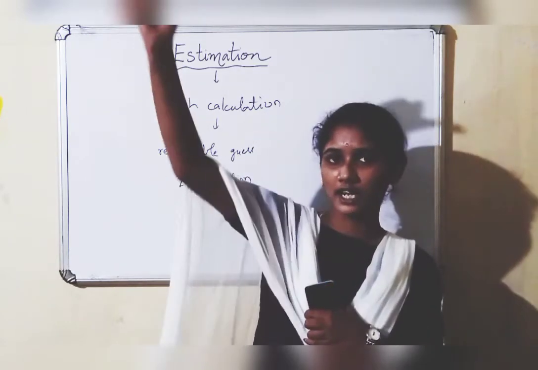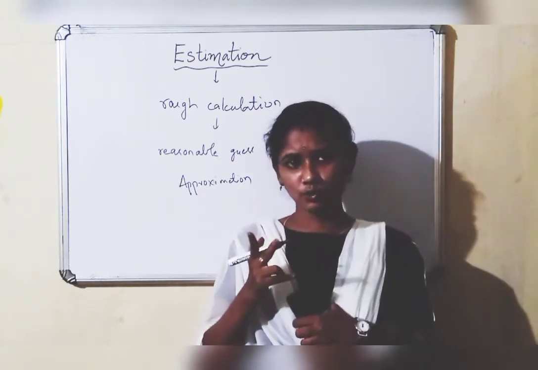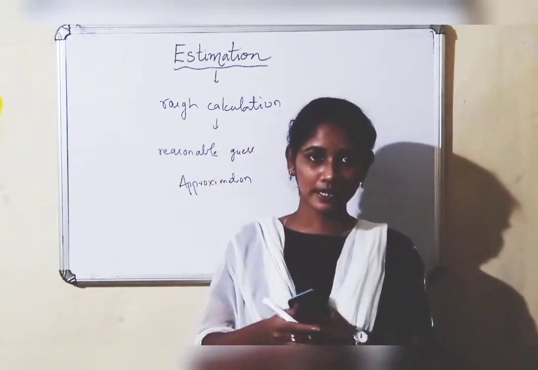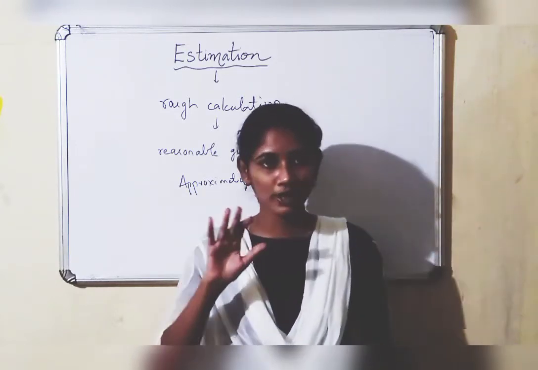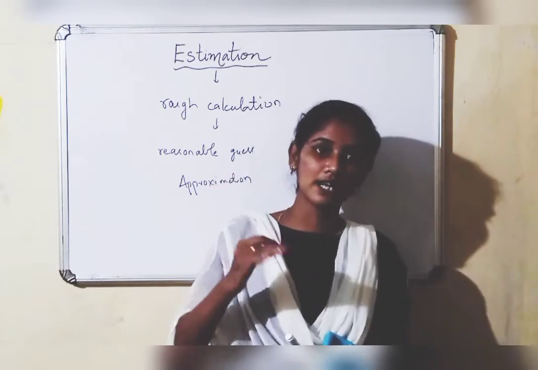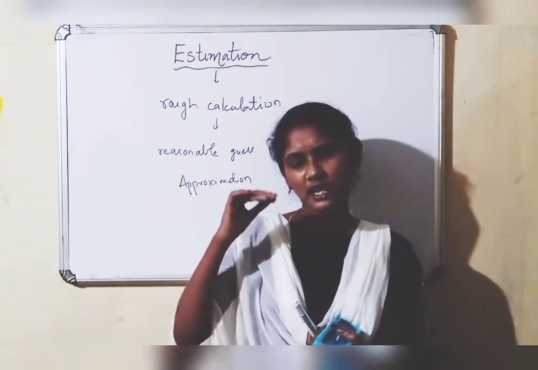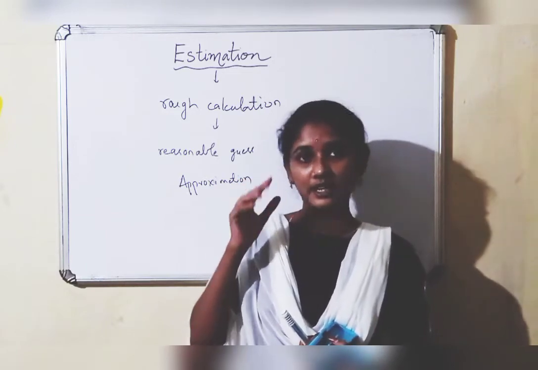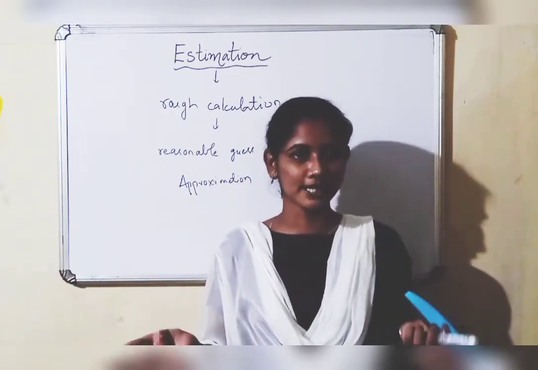Because it is very far away from this city. So it takes nearly 2 days or 3 days to reach Delhi. Here, I don't know the exact time, how many hours I need to reach Delhi. But what I can say is, I can roughly think and say that it will take nearly 2 to 3 days. This is nothing but estimation.